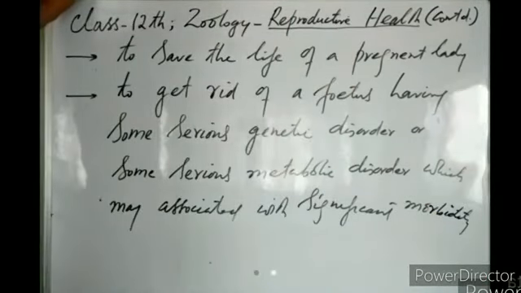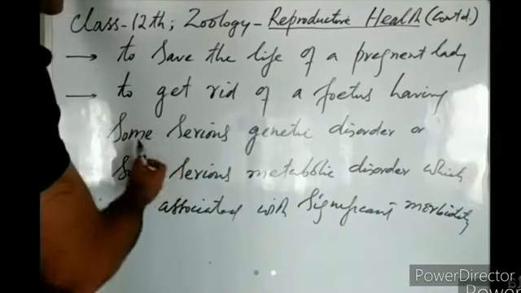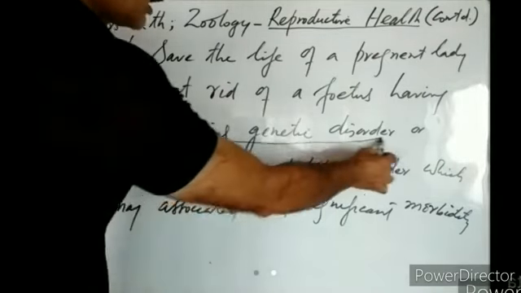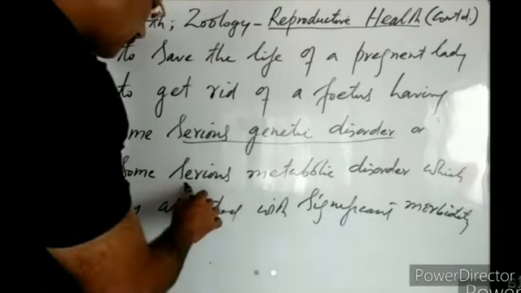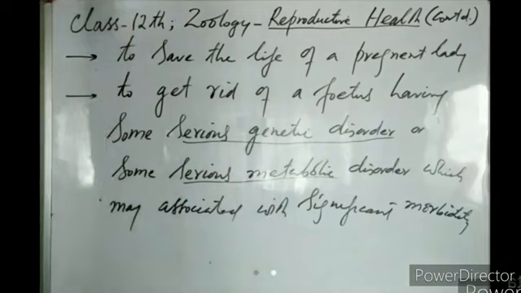So a lady who is pregnant, by amniocentesis or by ultrasonography, comes to know that her fetus has some serious genetic disorder, because of which the baby after birth cannot live an independent life, or the fetus is suffering from some serious metabolic disorder, and after birth the baby will not be able to live an independent life.